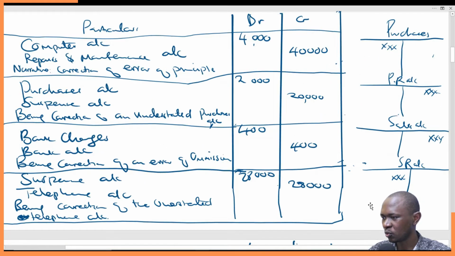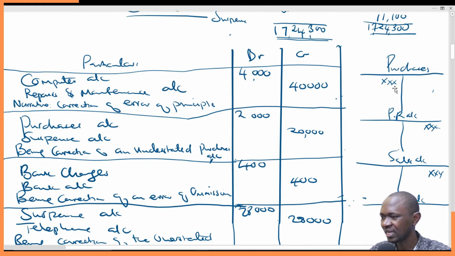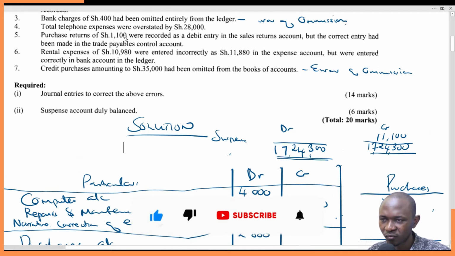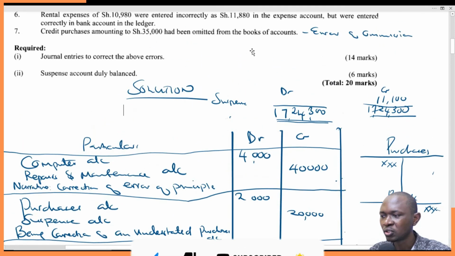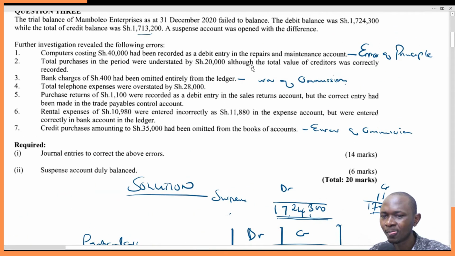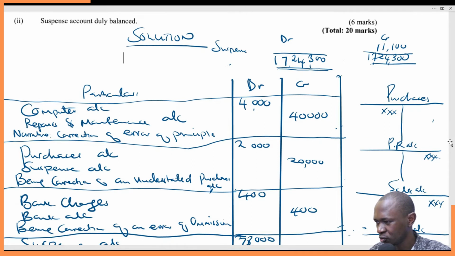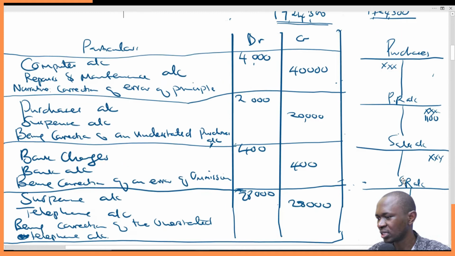So this is what you need to understand here. Purchases is a debit account, so purchase returns is supposed to be a credit account. Sales is a credit account, so sales returns is supposed to be a debit account. Now let's go back to the question. Purchase returns of 1,100 was recorded as a debit entry in the sales return. Purchase returns of 1,100 is supposed to be here, but where was it recorded? It was recorded here.